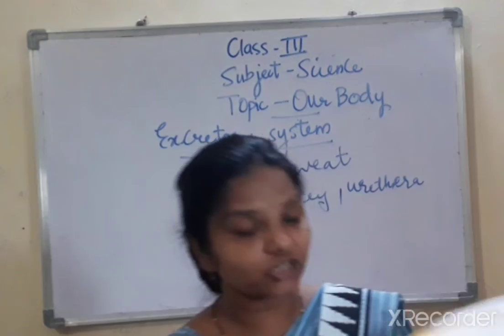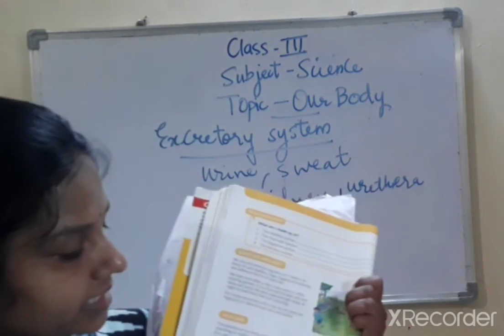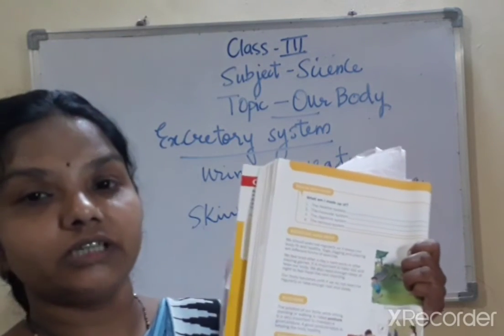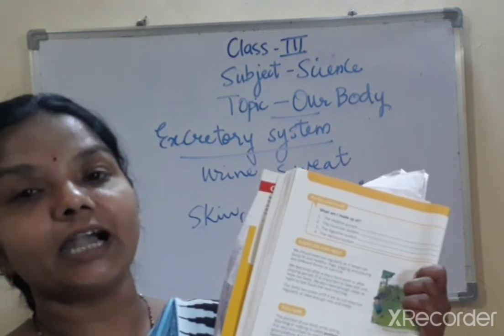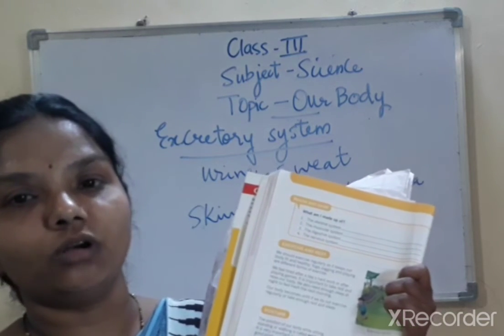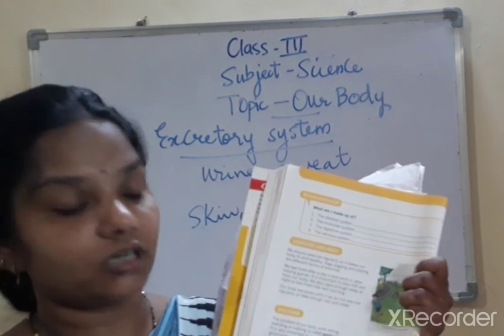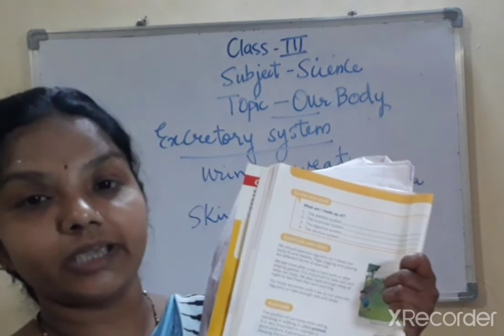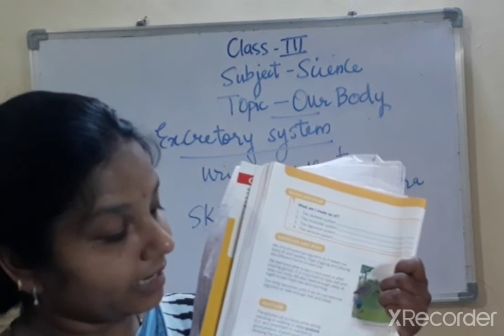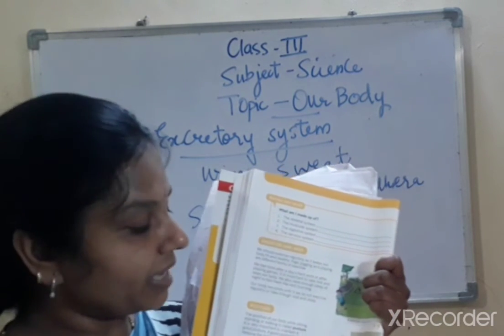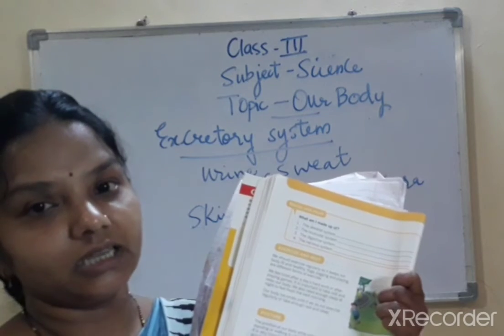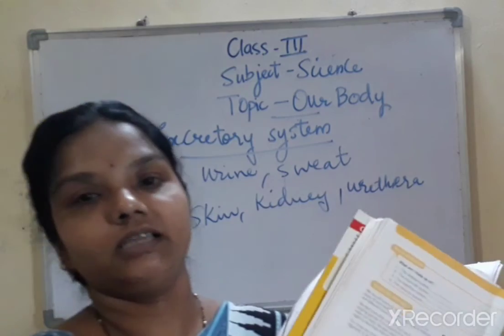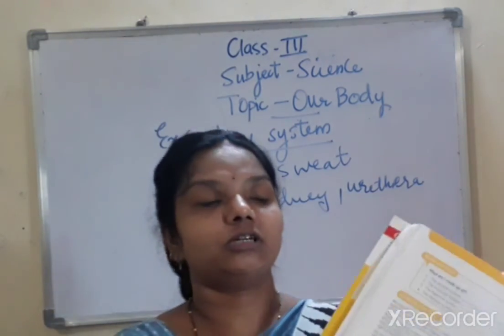You can see it on page number 50. See how the boy is sitting. His legs are up. They are not touching the ground. Yes. And he is bending. This is very bad posture. It is going to harm your backbone. So you are not supposed to sit in this posture. How do you have to sit? You have to sit straight with the back touching the chair, your legs touching the ground. This is the best posture of sitting. It is going to keep your backbone straight. It is going to keep your body healthy. So sit in this posture.